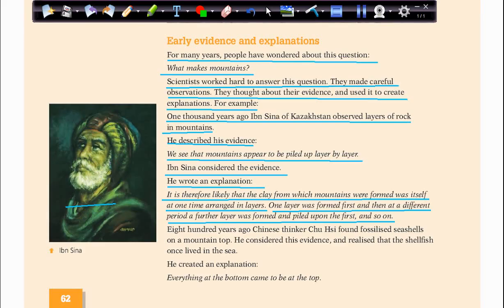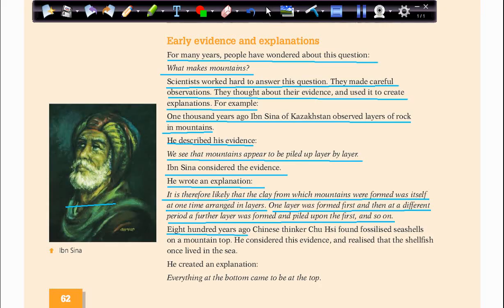So first we have clay, and then one layer of clay. After a while or years, another layer of clay came over this and accumulated. So on, each time one layer is dry, the other one will come on top of it, and in this way the mountain was formed.